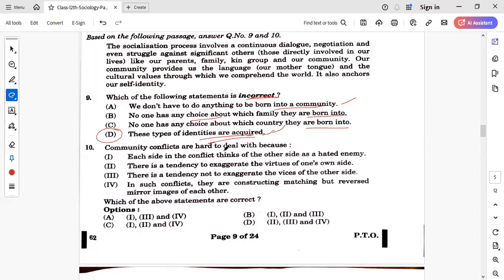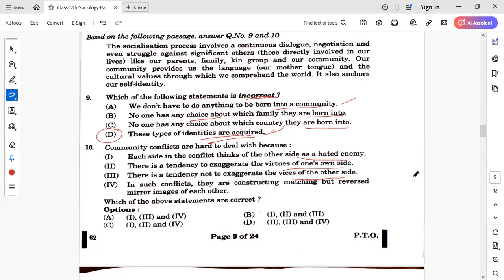Then community conflicts are hard to deal with, because why are community conflicts difficult to deal with? Statement A says each side in the conflict thinks of the other side as a hated enemy. So two groups are there. Group A thinks that group B is the enemy, B thinks A is the enemy. This happens. There is a tendency to exaggerate the virtues of one's own side. So people exaggerate their side. This is also correct.